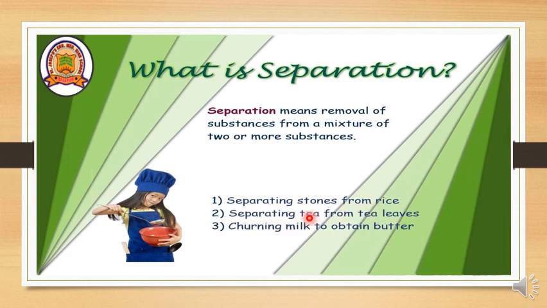Second example, which we just talked about, is separating tea from tea leaves. By using that strainer, we separate the tea leaves from the tea. Third one is churning milk to obtain butter. By churning, we get the butter. This is separating butter from the buttermilk. These are all the examples.